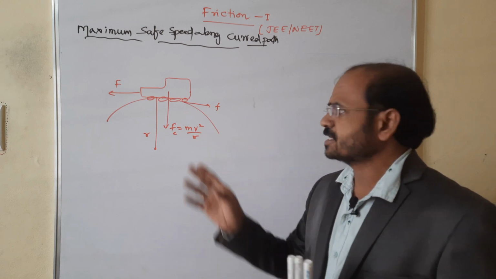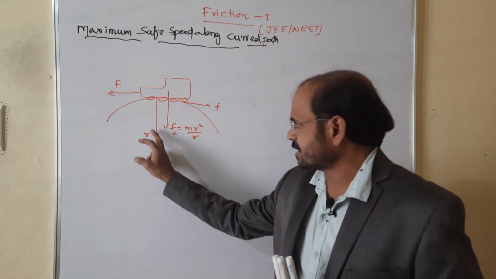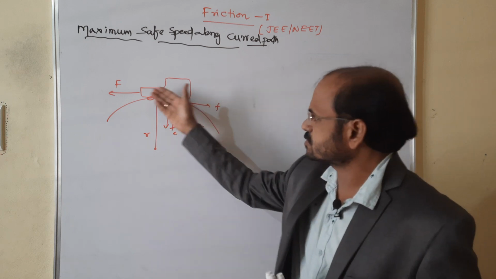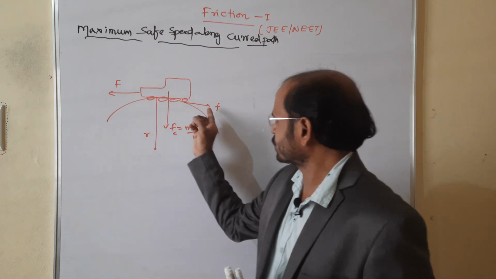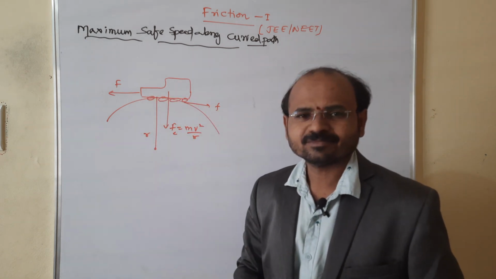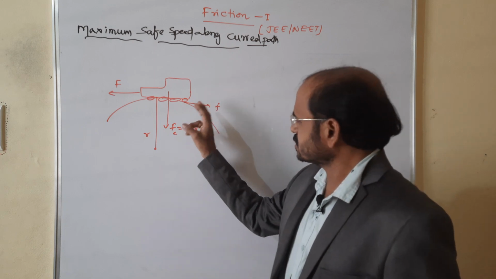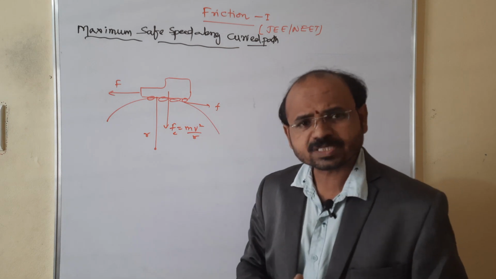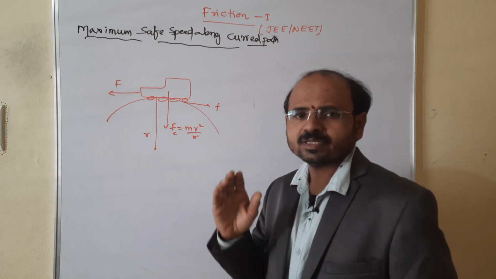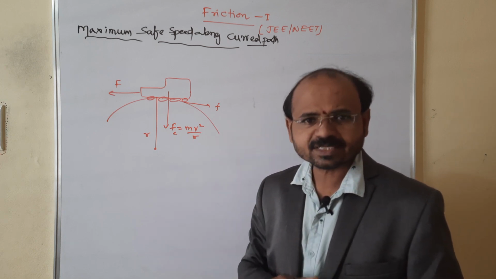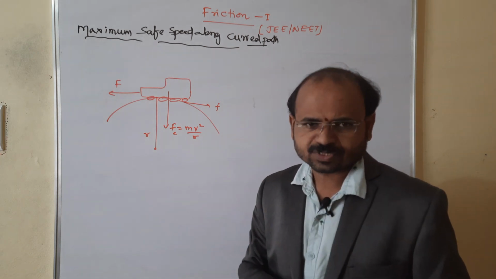Further, when it is moving on a curved surface, the radius of the curved surface is r, and the vehicle is moving in the direction of F, so there is a frictional force acting opposite to the motion of the vehicle. This is the concept. There is a centripetal force acting towards the center. This is provided by the frictional force, because when the vehicle is moving through the curved surface, the frictional force provides the centripetal force.